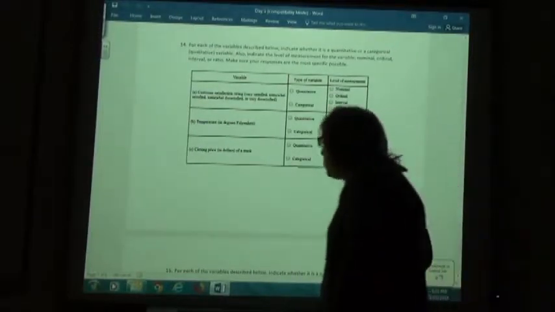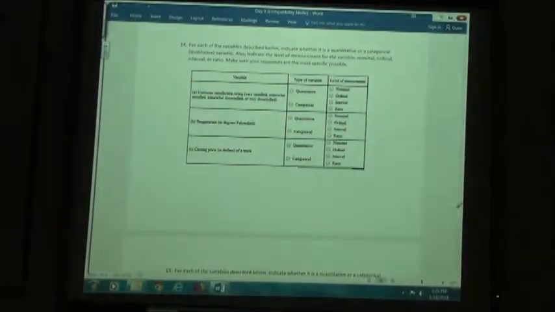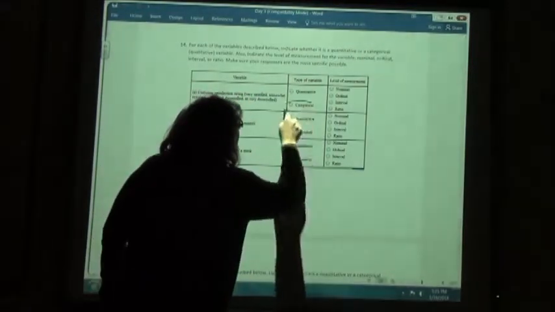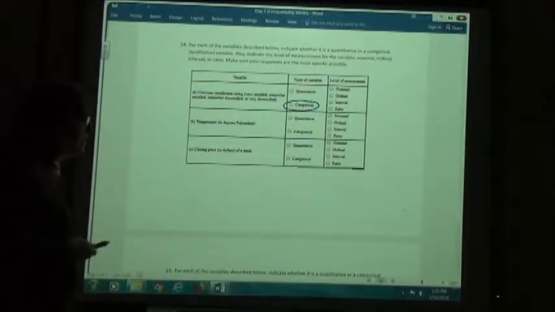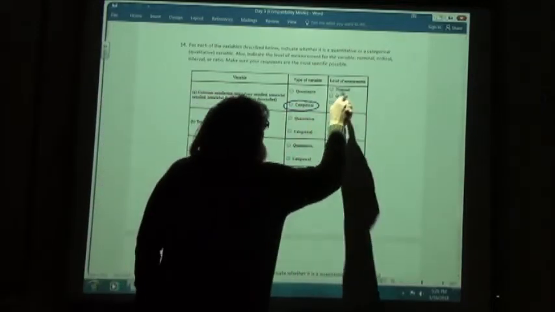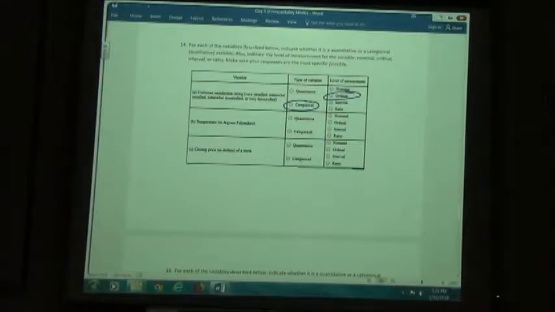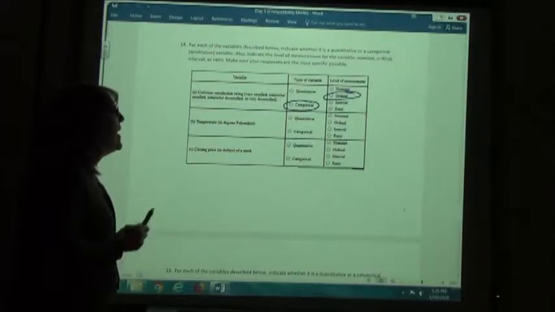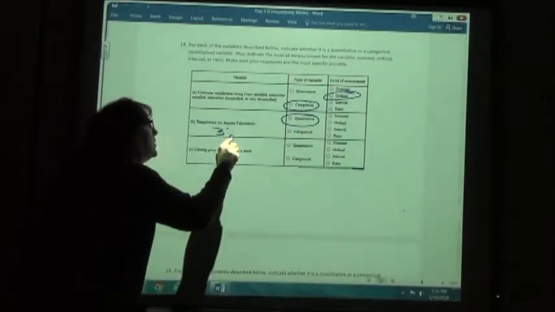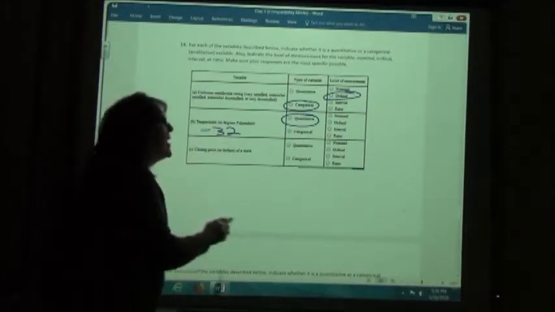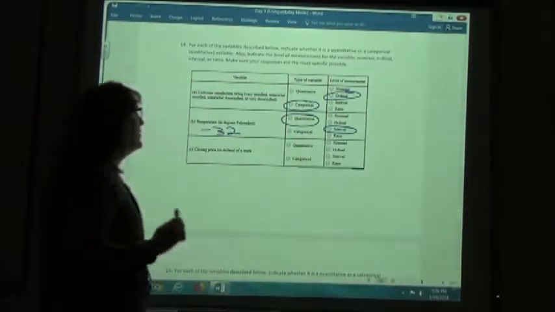Number 14 then, customer satisfaction rating, very satisfied, somewhat satisfied. Again, these are measured in words, it's categorical. Can I put them in order as far as a ranking? Certainly, very satisfied would be better than somewhat satisfied, so it is ordinal. Nominal means there's no ranking. Ordinal, I can rank it. Temperature in degrees Fahrenheit. Again, temperature is going to be measured in degrees. It's a number. 32 degrees. It's quantitative. Can I make a negative? Yes, I can. So it's going to be interval.